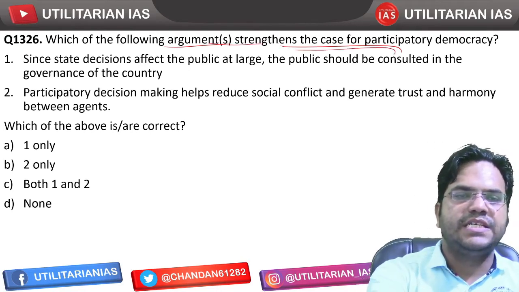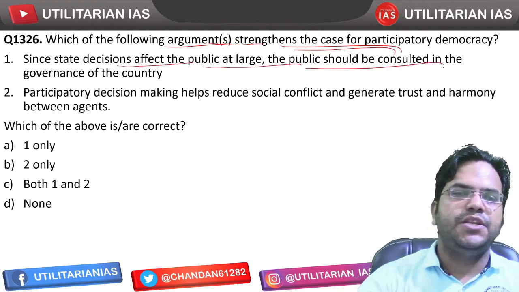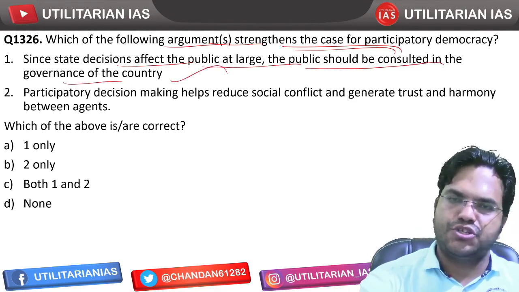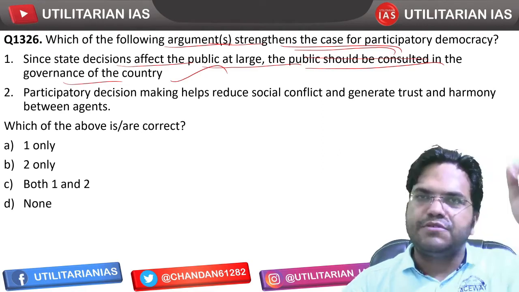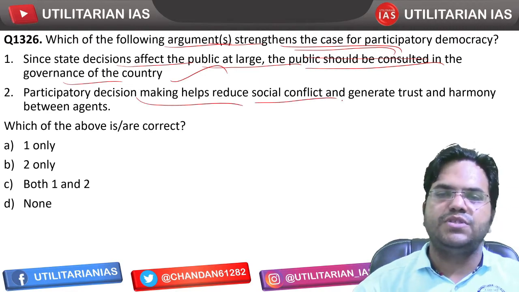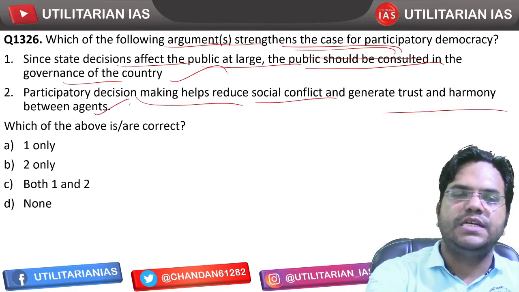Since state decisions affect the public at large, the public should be consulted in the governance of the country. Yes, that is an argument that strengthens the case, and that is what the concept of participatory democracy is. Participatory decision making helps in reducing social conflict and generates trust and harmony between the agents. That's correct.